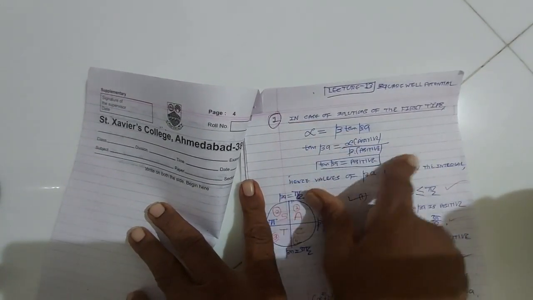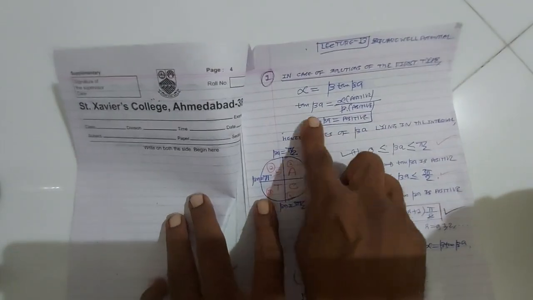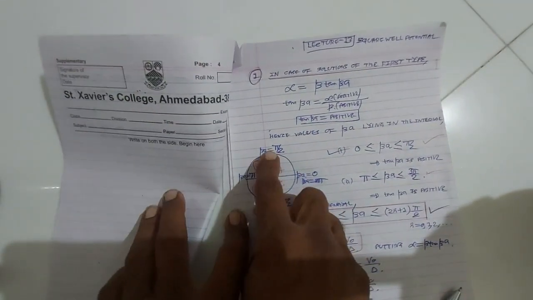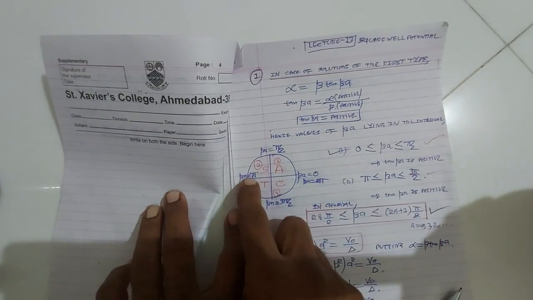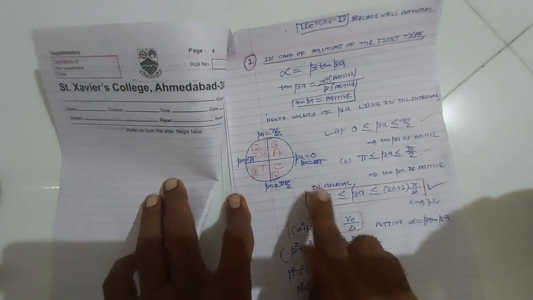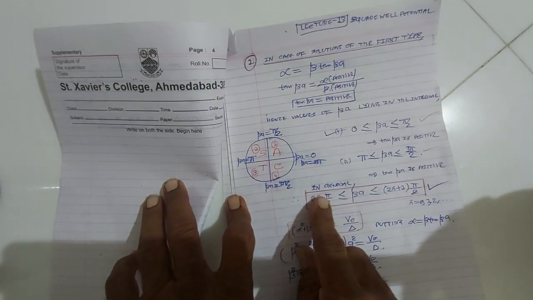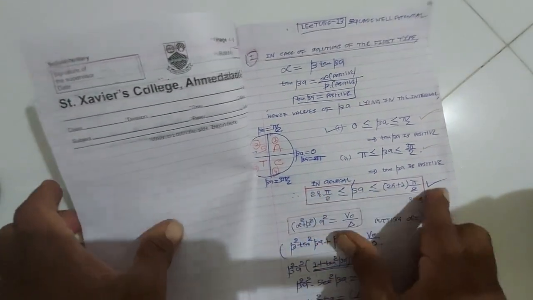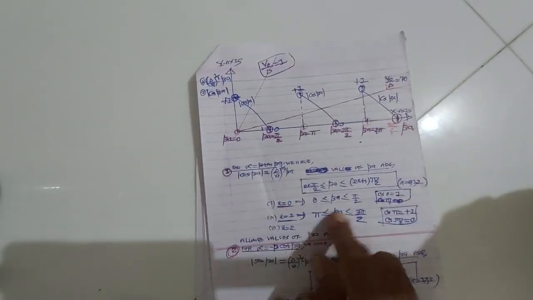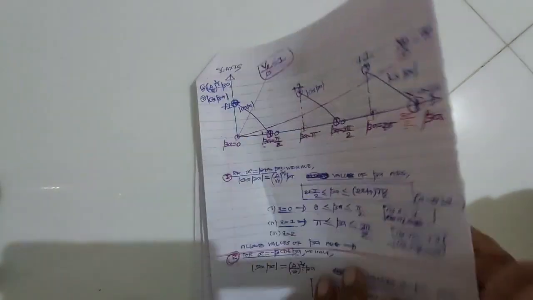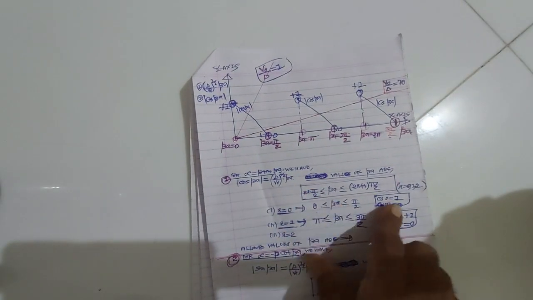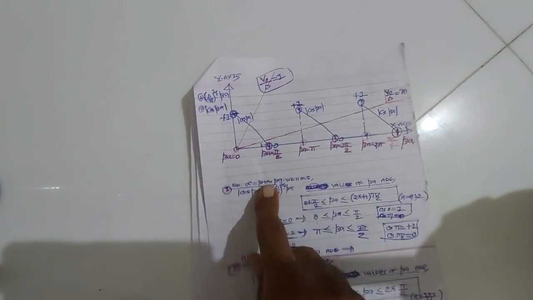Tan beta a is alpha upon beta. Alpha is positive, beta is positive, so tan beta a is positive. So for values of beta a from 0 to pi by 2, tan beta a is positive, and for values of beta a lying in the pi to 3 pi by 2, tan beta a is positive. Therefore, in general, for values of beta a lying in the interval 2r pi by 2 to (2r+1) pi by 2, tan beta a is positive. So when I put r equal to 0, the values of beta a lying in the interval 0 to pi by 2, tan beta a is positive.